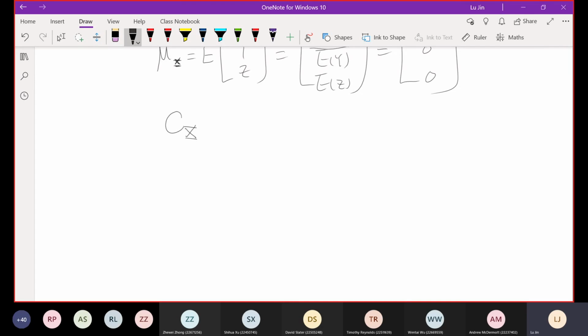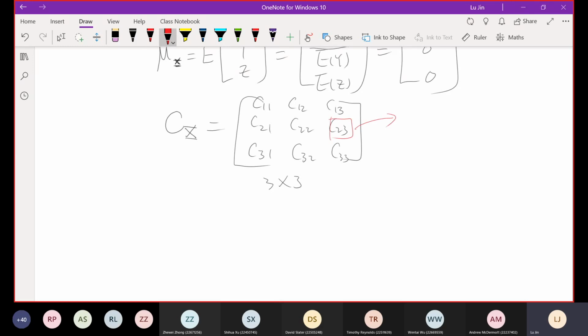CXY for this X vector of random variables should give us a 3 by 3 matrix with 9 elements. The first one is C11, then C12, C13, and C21, 22, 23, and 31, 32, 33. What do these notations mean? Let's randomly pick one, C21.